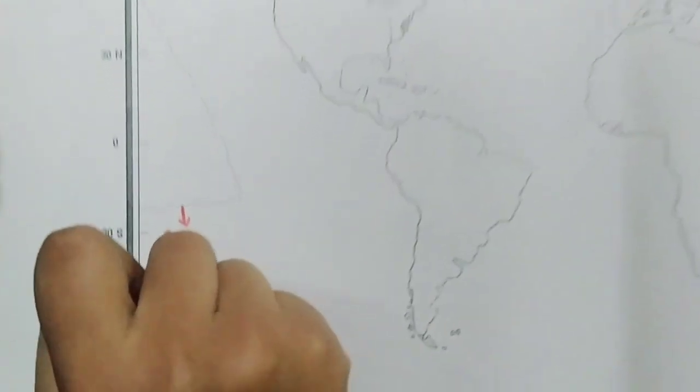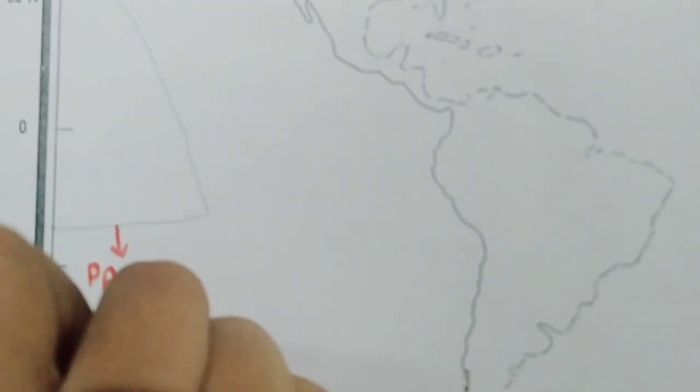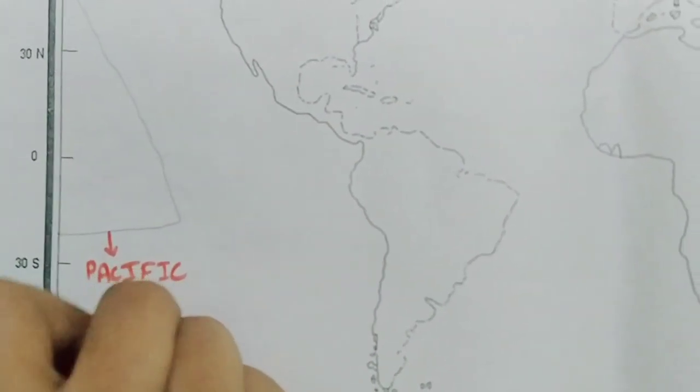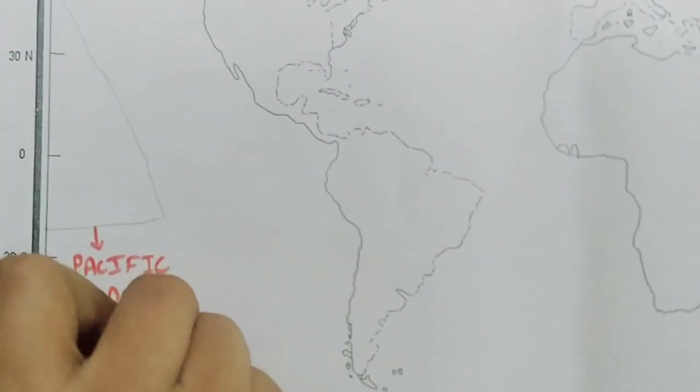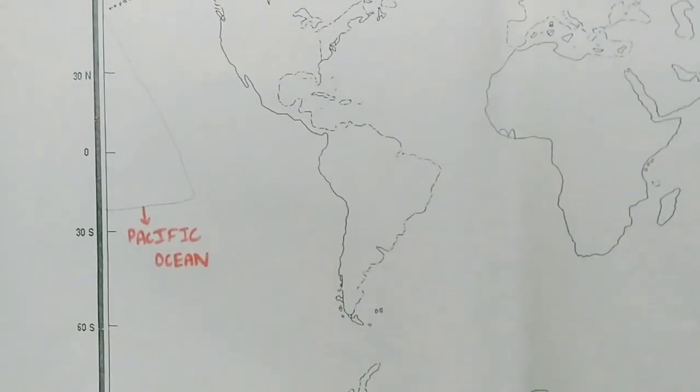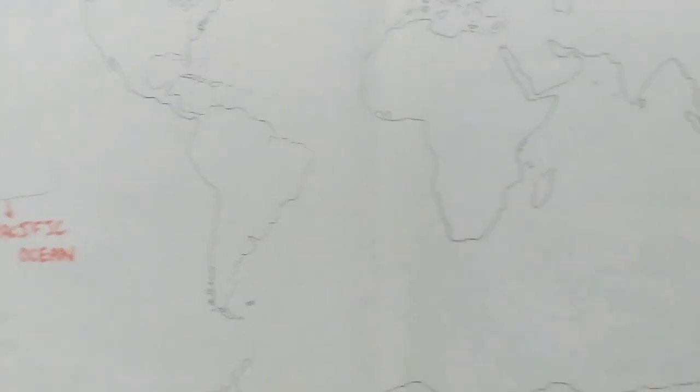This is the Pacific Ocean. The Pacific Ocean is located on both sides of the world. It is the largest ocean of the world.